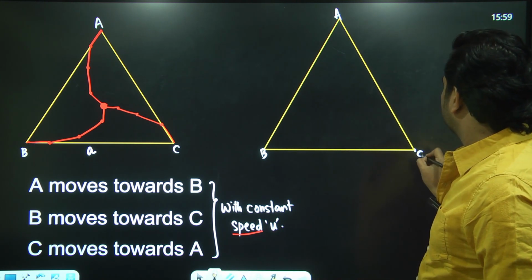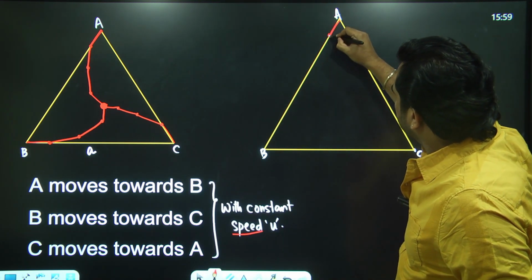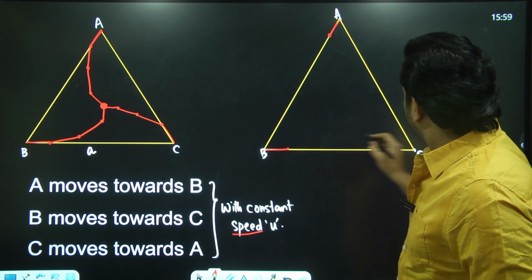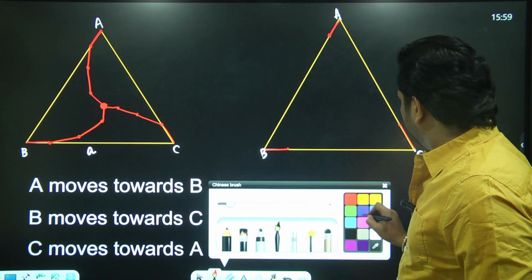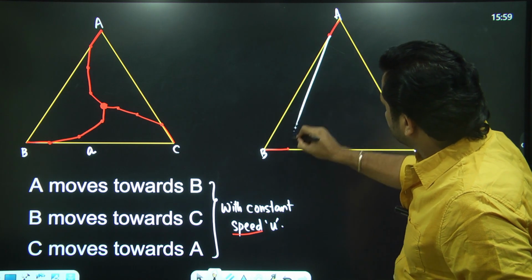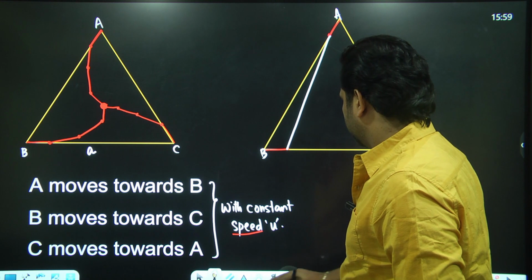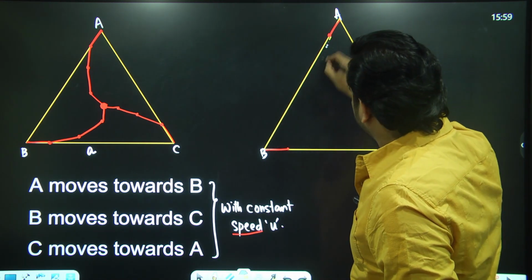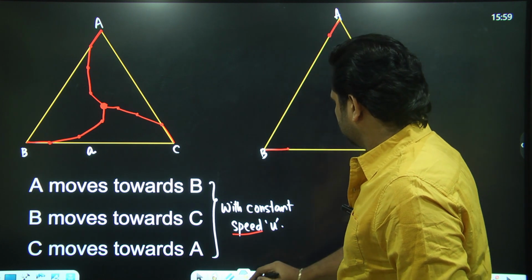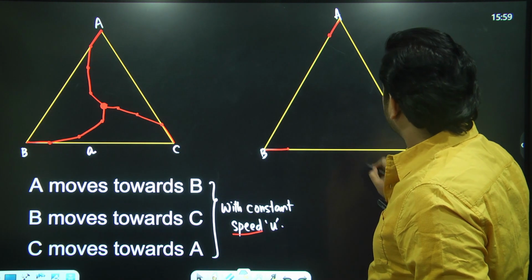This is C. Now when A is moving towards B, B towards C, and C towards A, if you join their positions, you're getting another triangle.